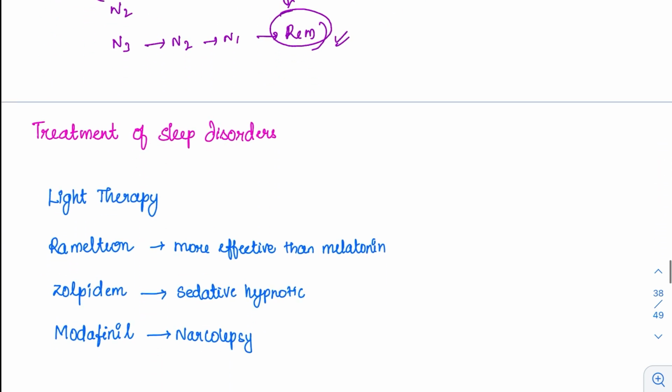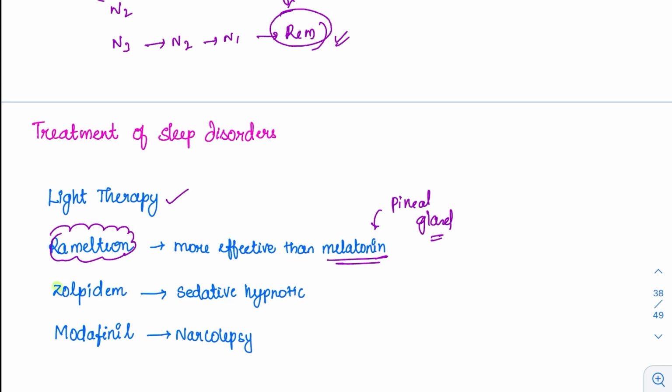Now, treatment of sleep disorders. So, what is the basic treatment of sleep disorder? Light therapy can be given. Then, melatonin. There is the most important hormone which is involved in the sleep, that is melatonin, which is produced by the pineal gland. The pineal gland produces this melatonin, and this melatonin is essential for sleep. If it is not present, then obviously the person will not sleep properly. This can be used in the treatment. Ramelteon is the modified version of it.